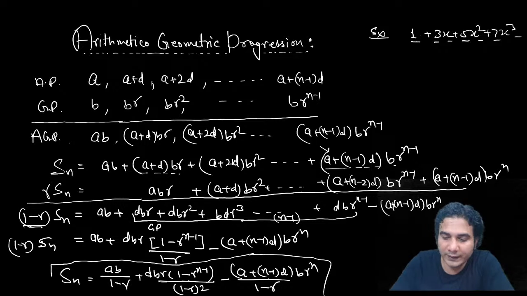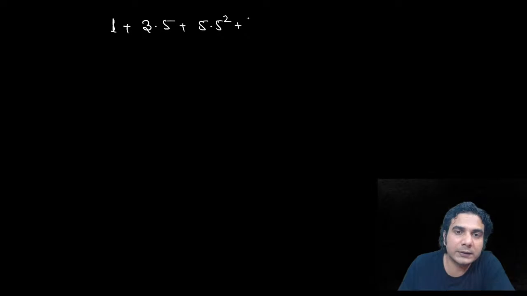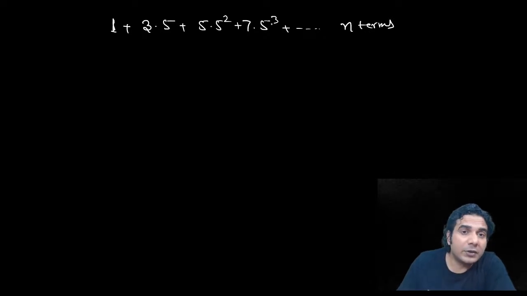Like, let me give you one example. The same example which I have written. Suppose you have this series 1 plus 3 into 5 plus 5 into 5 square plus 7 into 5 cube. All right, and so on up to say n terms. But nth term is not given. Okay, so that means you'll have to write the nth term first. So this is the series you need to find. So first I'll write the nth term.